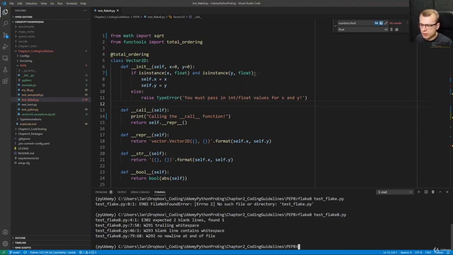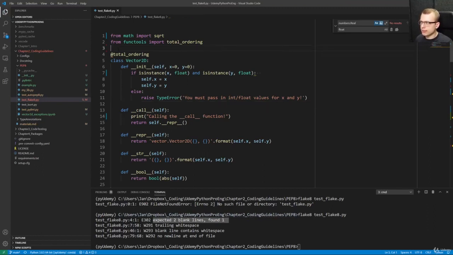So here we see a pretty similar output. We see the file, we see the line and the column. Then we see the warning code. So Flake8 also has warning codes. And then we see the text of the warning. And now we see here, okay, the error text is: expected 2 blank lines, found 1 in line 4.